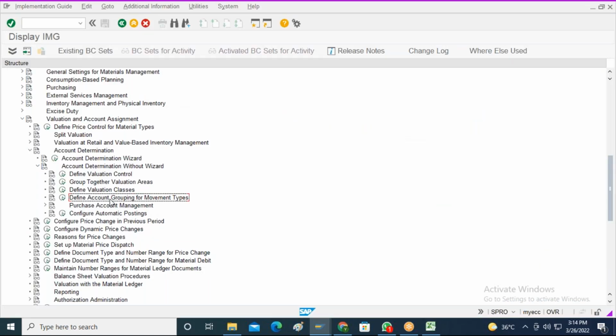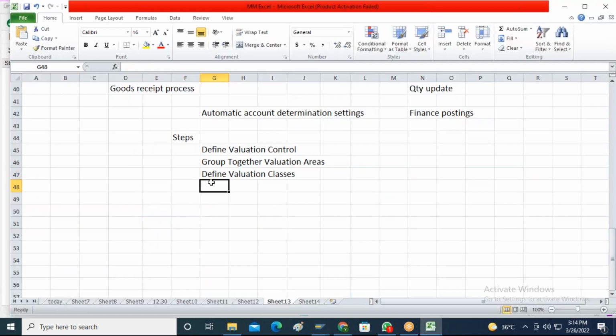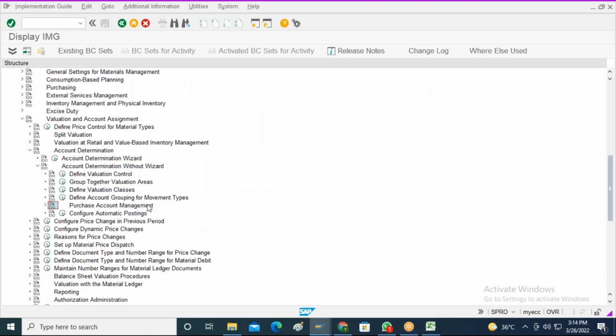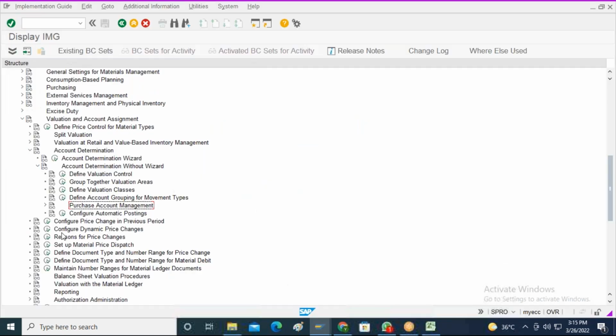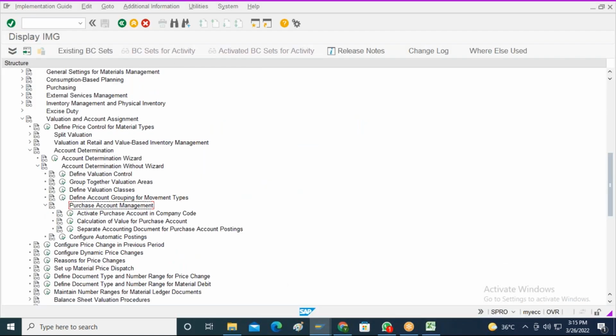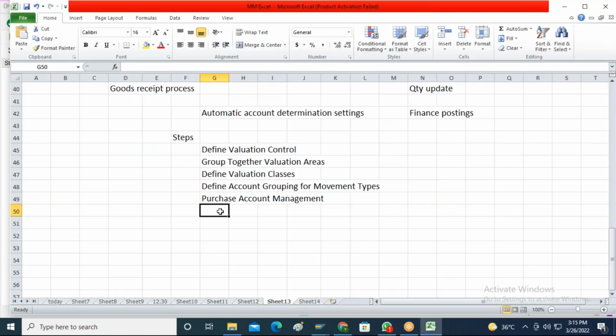Step number 4 is define account grouping for the movement types. Then we have purchase account management, within which we have many other sub steps as well, like activate purchase account in company code. Then the last step in the automatic account determination is configure automatic postings.